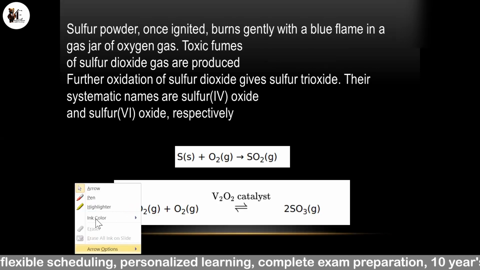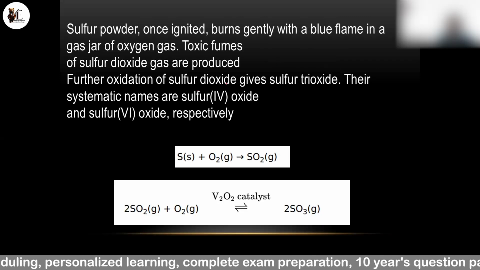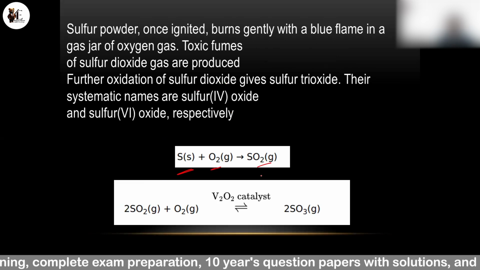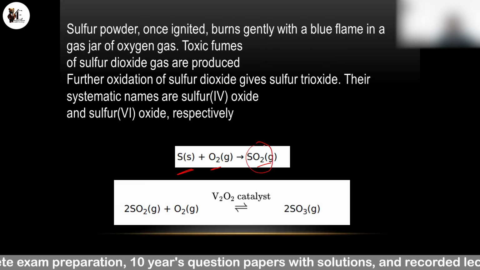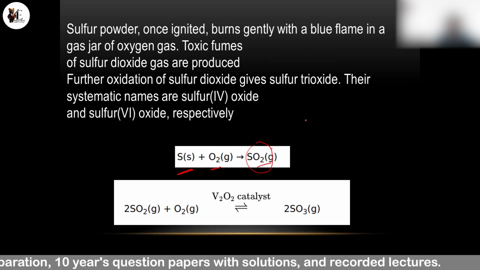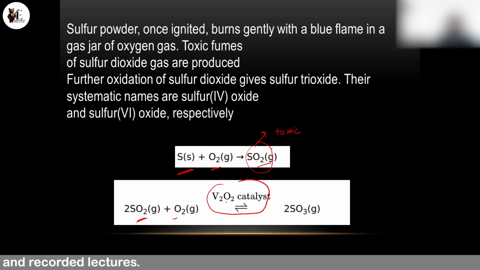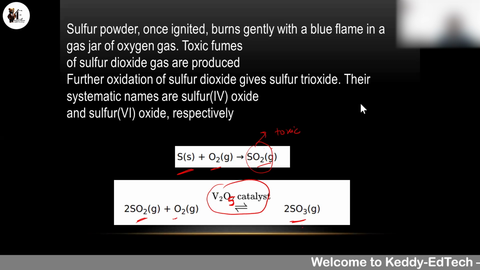Next reaction is sulfur. Sulfur powder, see sulfur reaction with oxygen, it will give you SO2. So SO2 is a gas which is very toxic. Toxic fumes of sulfur oxide gas are released. So this is the observation, that it is toxic fumes. If you do the further oxidation of SO2 with oxygen in the presence of V2O5 catalyst, then you get SO3, sulfur trioxide. So from the oxidation of sulfur, you get two oxides, sulfur dioxide and sulfur trioxide. Write it down.